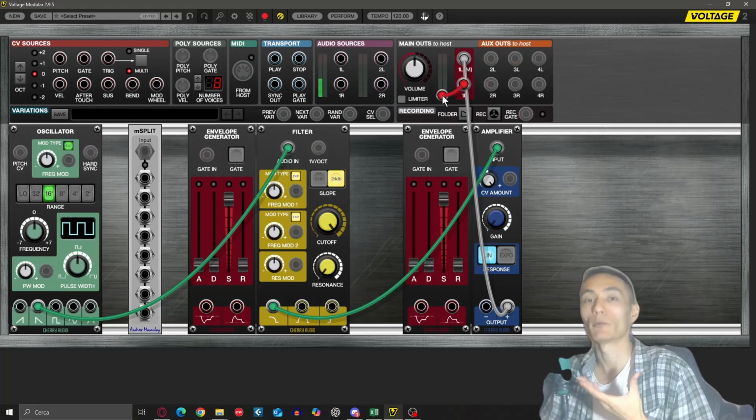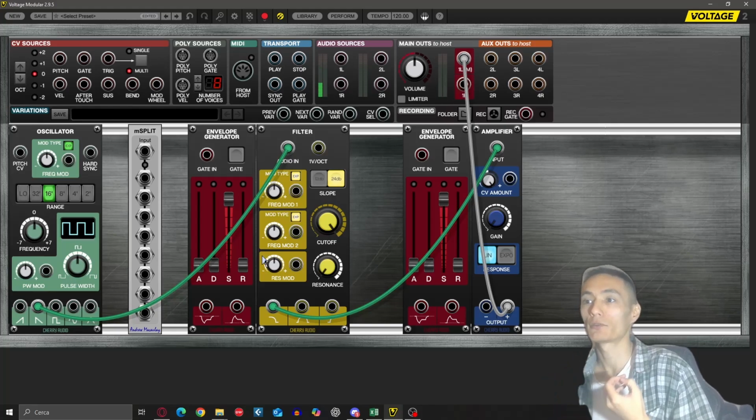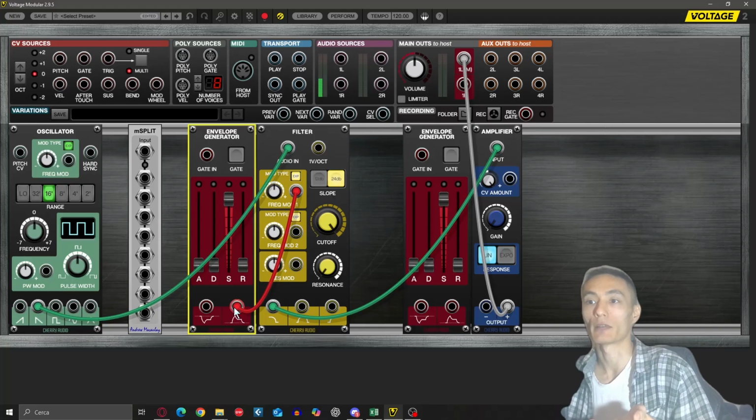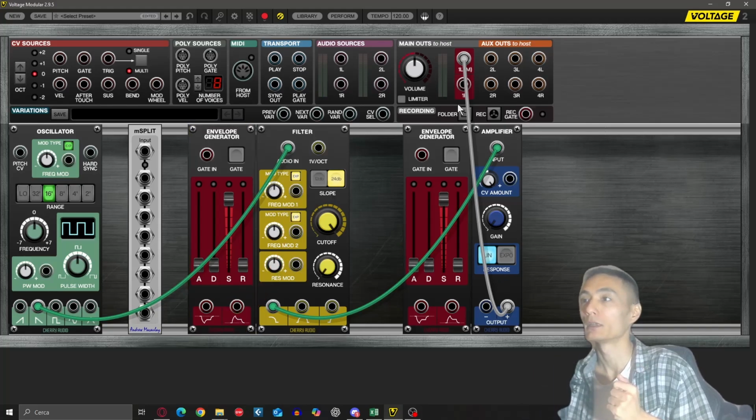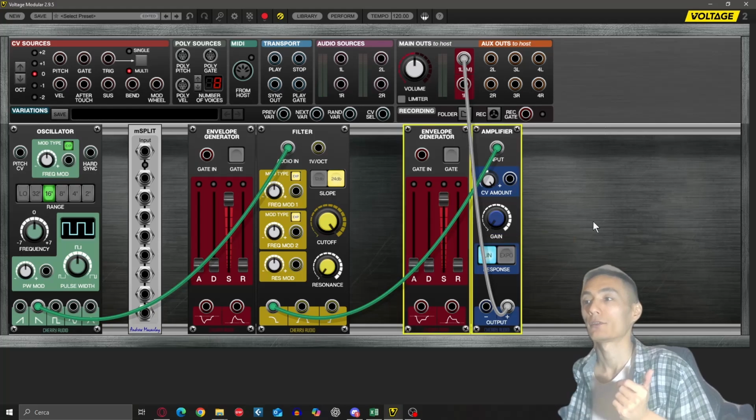If the patch was stereo, on the right I would place a crimson red cable. Okay, so do not use the color red, this red, for any cable, if not for this one. Okay, so do not use it, for example, for the envelope. Use another color. And same applies to the one left mono. Do not use any other color than white or black. Okay, so you get used to the standard.